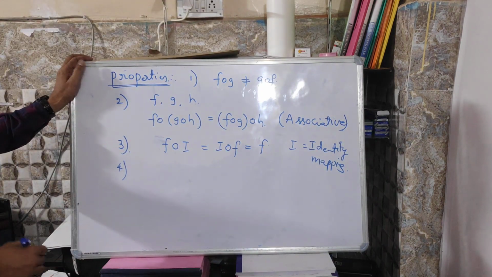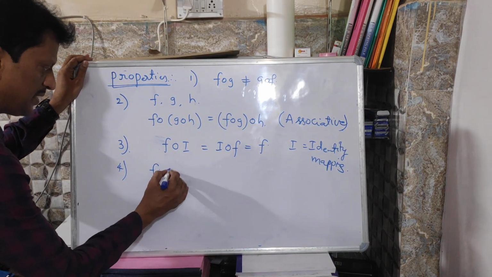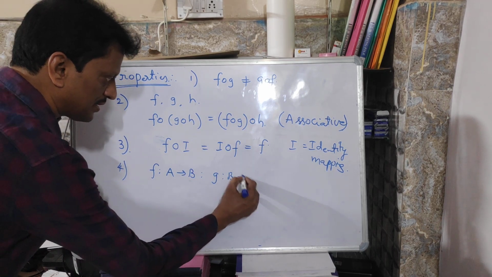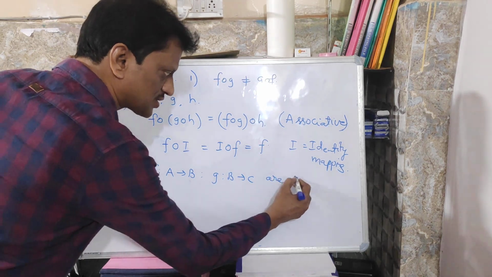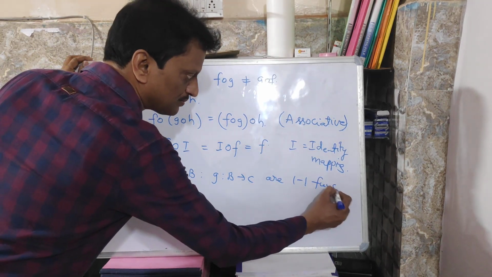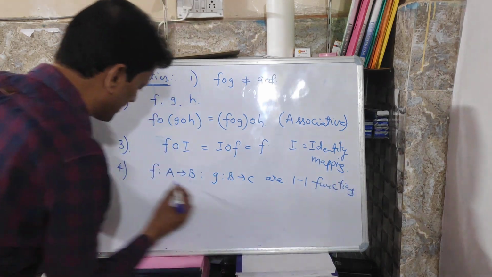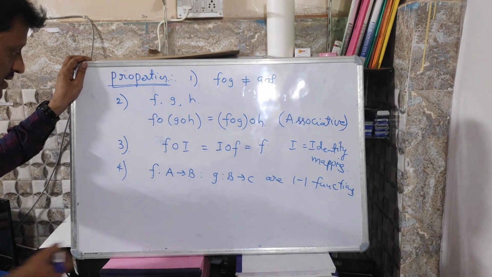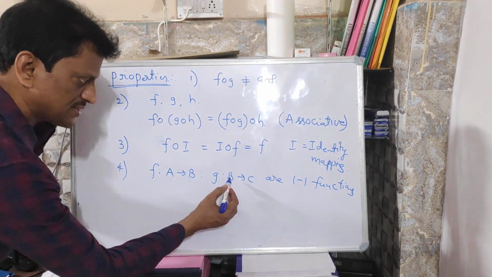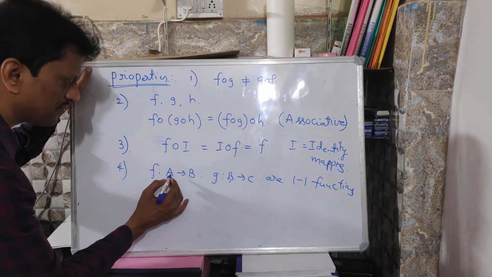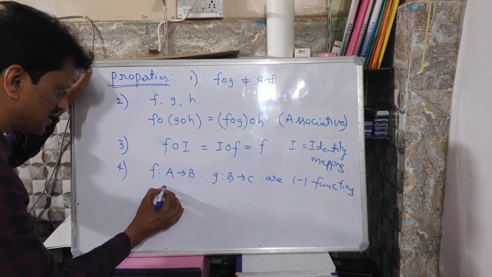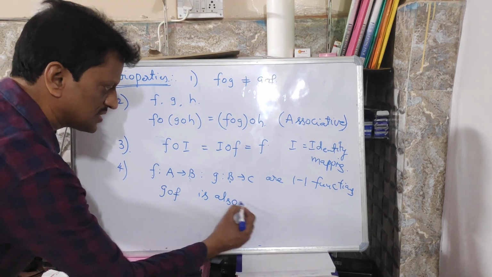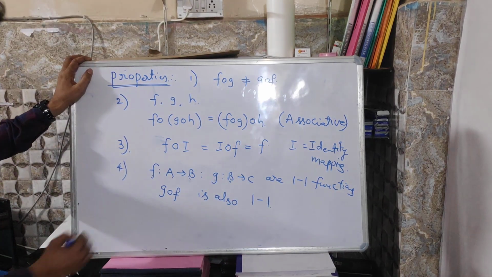Next, f maps A to B and g maps B to C, and both are 1-1 functions. We know that when the range of f is a subset of the domain of g, we can define g circle f. Yes, clearly the range of f is a subset of the domain of g. So whenever f and g are 1-1, then g circle f is also 1-1.